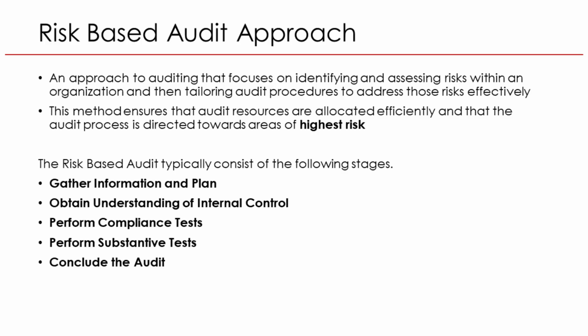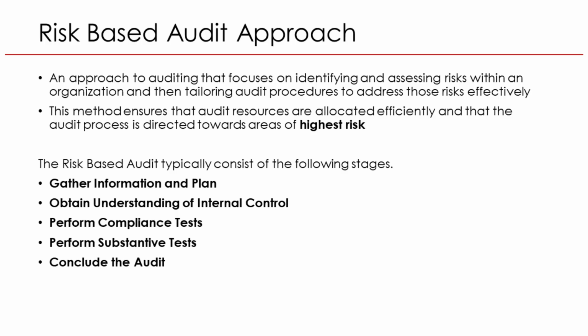A risk-based audit helps auditors focus their efforts on what matters most: the areas with the highest risk to the organization's objectives. Let's walk through each stage with real-life examples. Gather information and plan. At this stage, the auditor learns about the business, its processes, and potential risk areas. Example: in a telecom company, the auditor reviews how customer data is collected and stored across multiple systems to identify privacy risks before planning the audit.